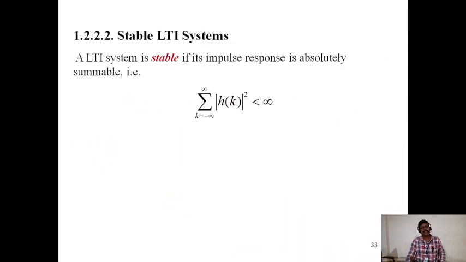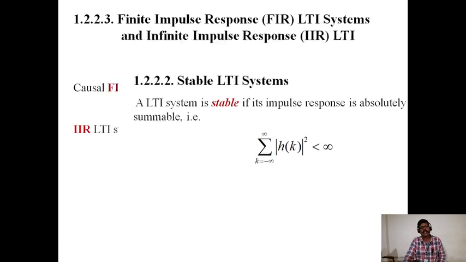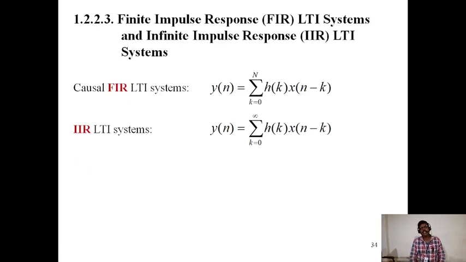Stable LTI: an LTI system is stable if its impulse response is absolutely summable, that is, sigma k equals minus infinity to infinity of the absolute value of h of k is less than infinity. Finite impulse response LTI systems and infinite impulse response LTI systems. Finite: FIR LTI systems, causal FIR LTI systems.